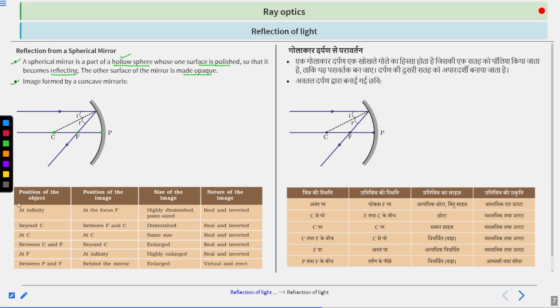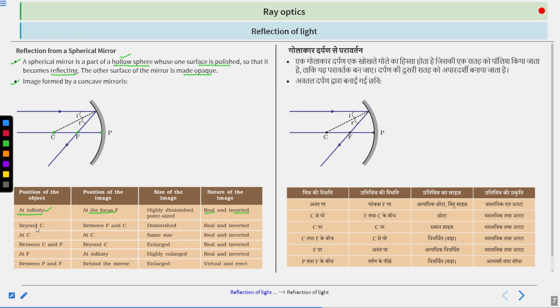First, suppose the object is at infinity, so this ray of light also comes from infinity. In that case, the position of the image is at the focus, and the size of the image is highly diminished and point sized. The nature of the image is real and inverted. So this is the case when the position of the object is at infinity.